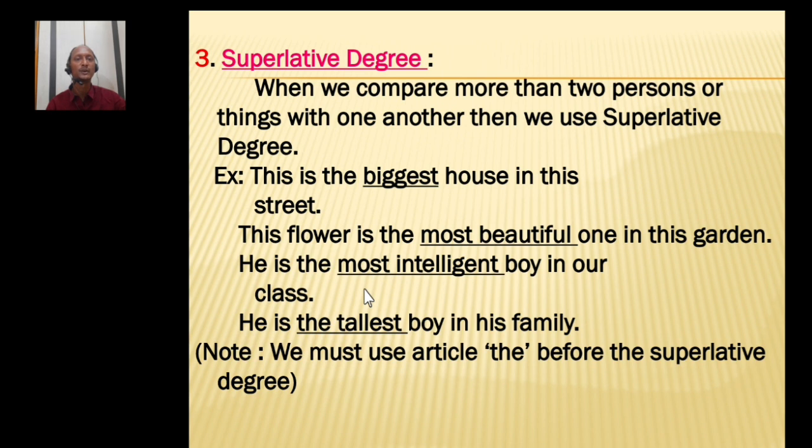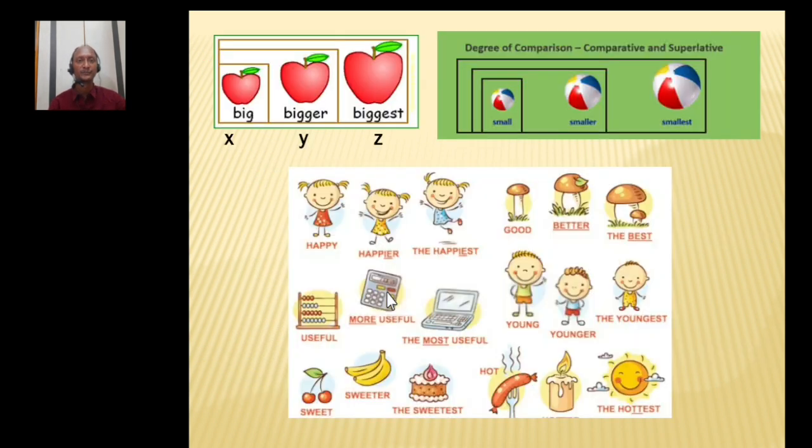So we have to remember this point also in editing part, in higher classes also. When you are going to take up the editing activity, the examiner will check your grammar part, whether you have the knowledge of these superlative degrees taking the article or not. So you have to remember this in your mind.